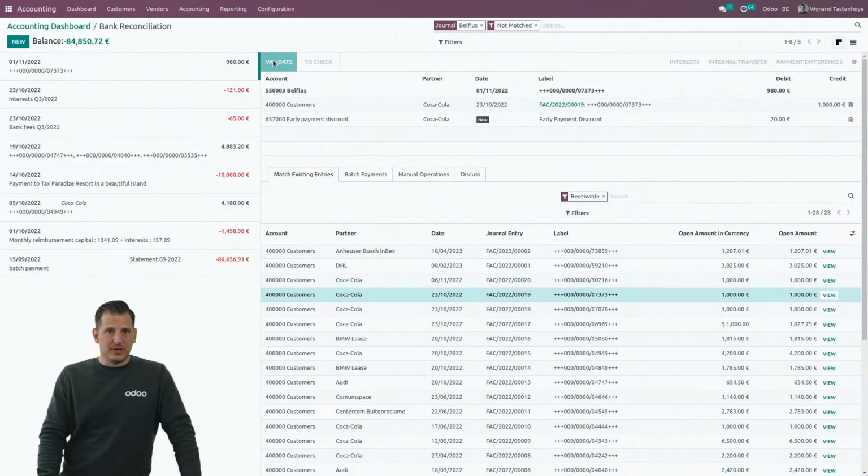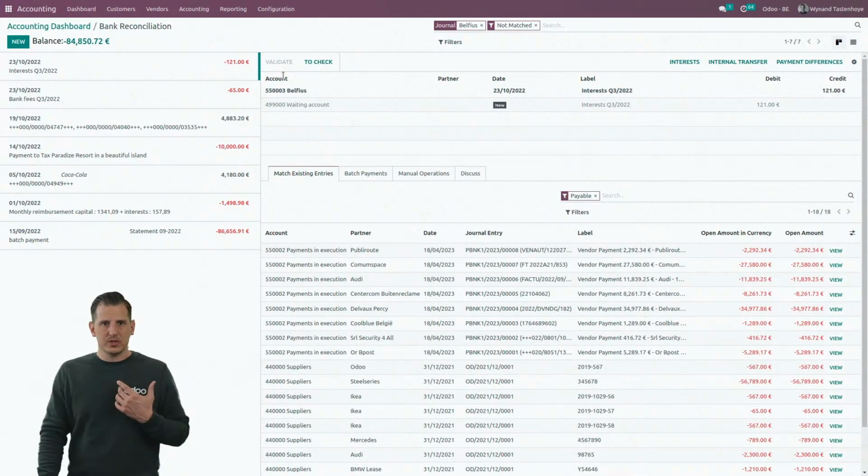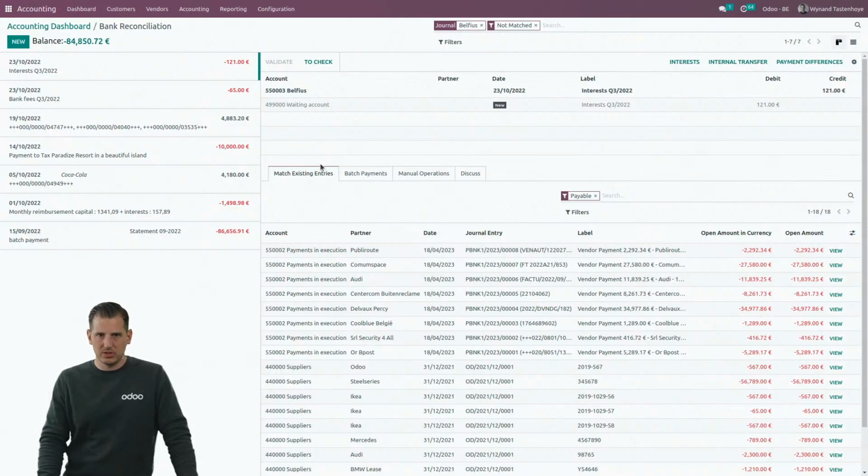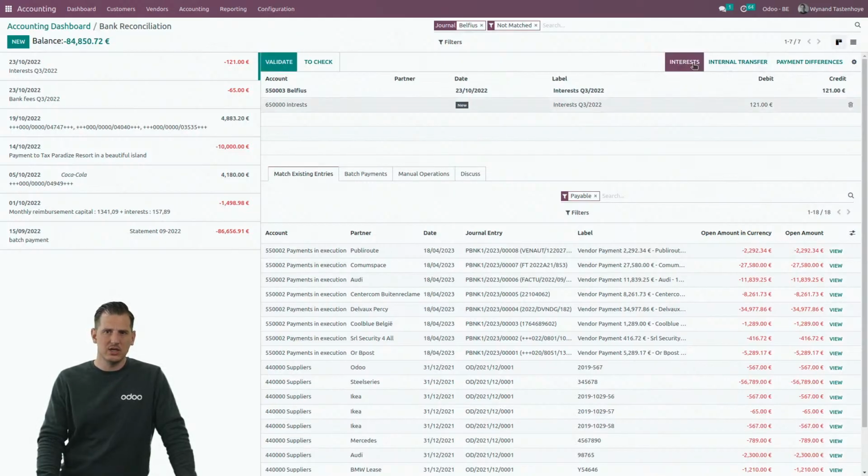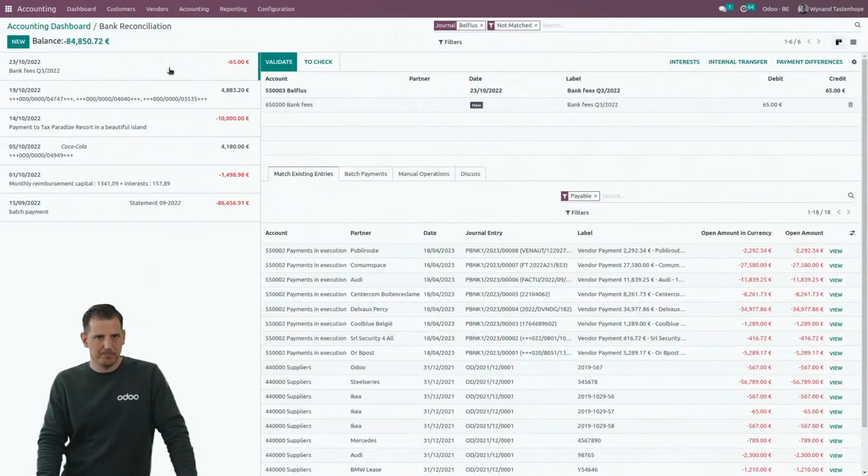So this one is fine, let's validate it. The second one are interests for the second quarter. Well, there is nothing to reconcile over here. I have the possibility to use some predefined buttons over here. These are interests. Just by clicking on the button, I linked the right interest account. Also this I can validate.